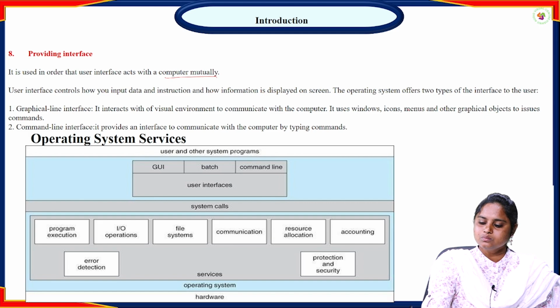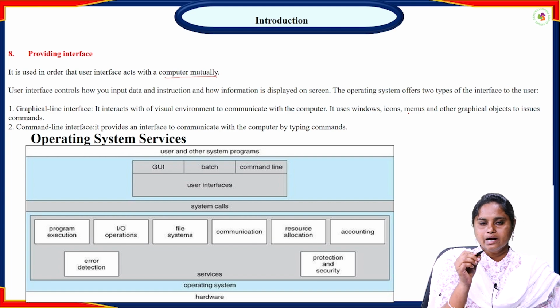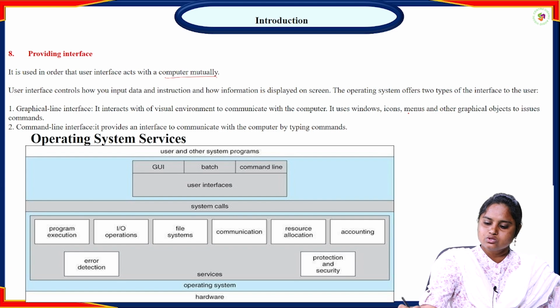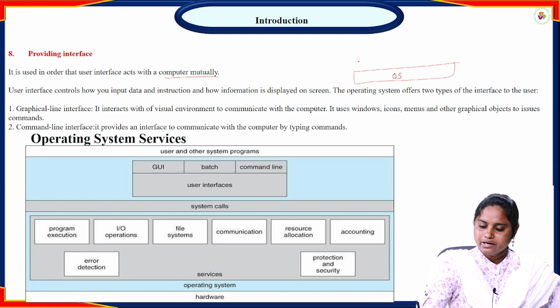The operating system offers two types of interfaces with the user. We know that at the top we have the user, and in between we have application software, designed for a specific purpose. So here is the structure: in the bottom we have hardware, after that hardware we have the operating system, which is the interface between.